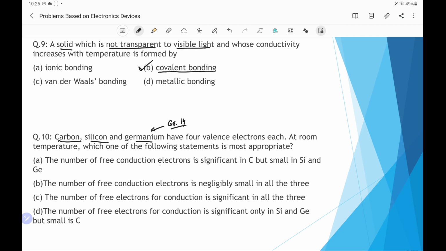The number of conduction electrons is significant in carbon but is small in silicon and germanium. The number of free conduction electrons is small in all the three. The number of free electrons for conduction is significant in all the three. And the number of free electrons in conduction is significant only in silicon and germanium and is small in carbon. So option D is the correct option, and that's why silicon and germanium are used in semiconductor devices.